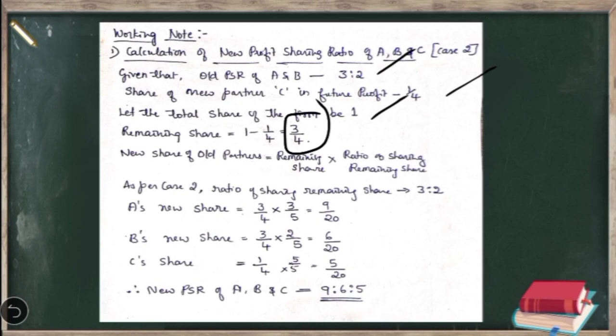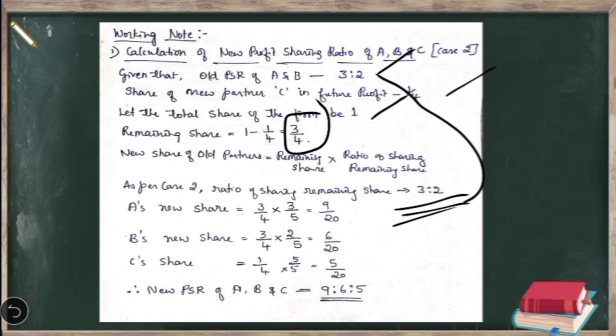Now how to calculate the new share of old partners? New share of old partners is equal to remaining share into ratio of sharing the remaining share. In this case, as we assume that the old partners are going to continue in the same ratio as before, so we can assume that the old partners, that is A and B, are sharing the remaining share as per old share, that is 3:2. So as per case 2, ratio of sharing the remaining share between A and B is 3:2. So on this basis, let us calculate what are the new shares of A and B as well as C.